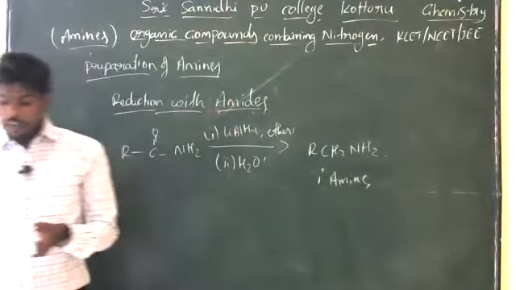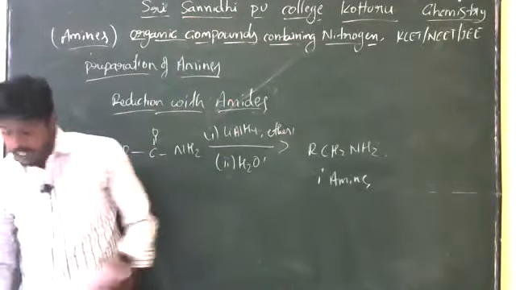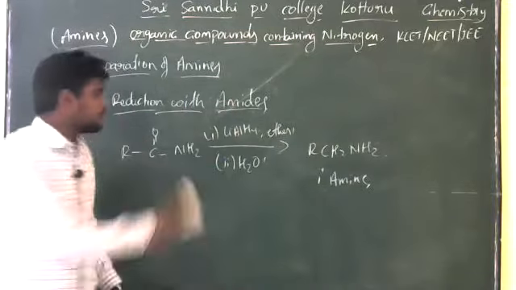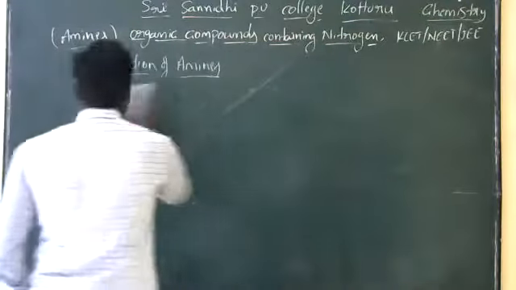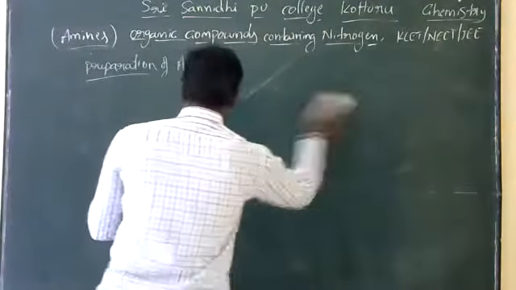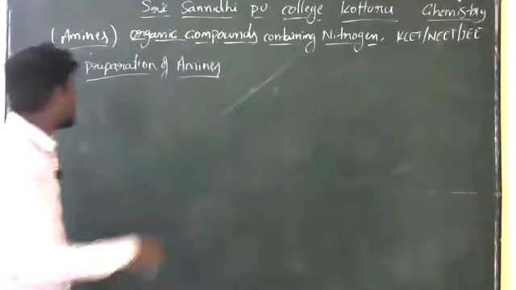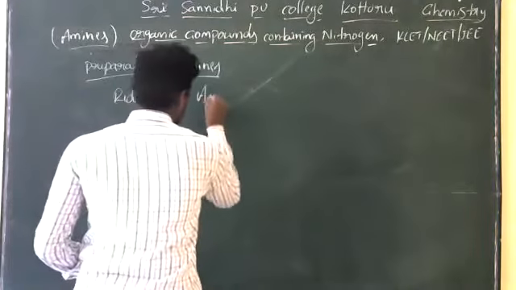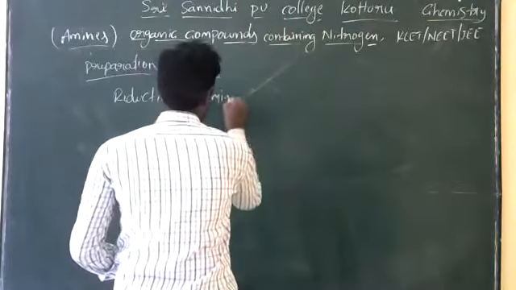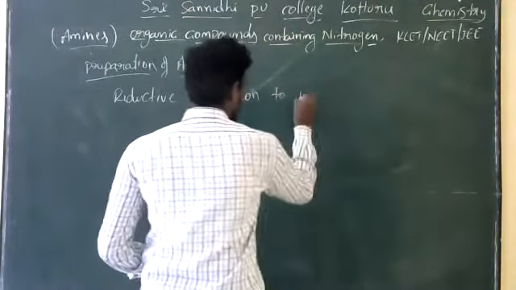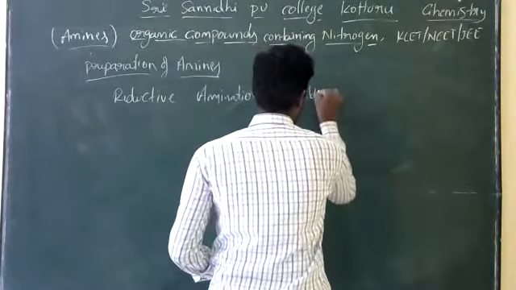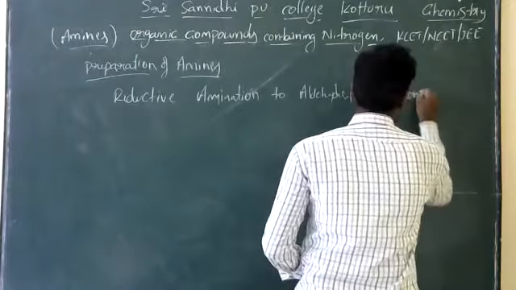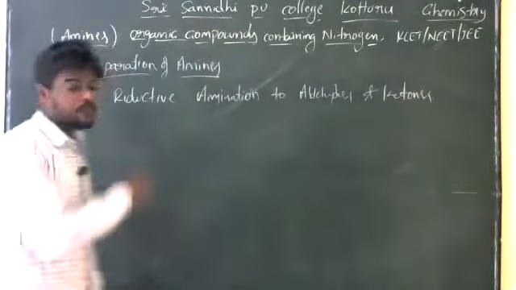And also the reductive amination of aldehydes and ketones. So how can we prepare the amines by reducing aldehydes and ketones? That is also very important. The reductive amination of alkyl aldehydes and also ketones. This reaction is very important. Reductive amination means adding the amino group. So adding of amino group to aldehydes and also ketones, and how can we prepare the amines?